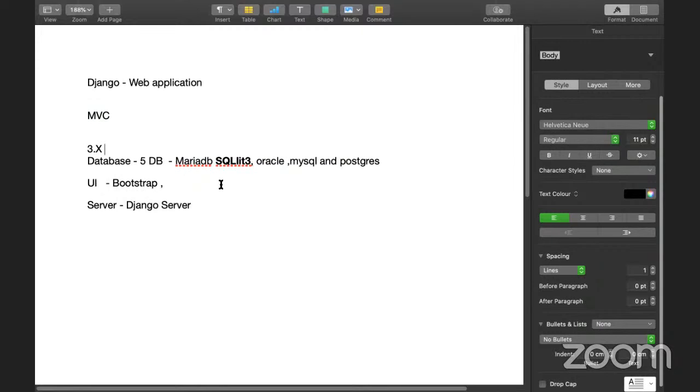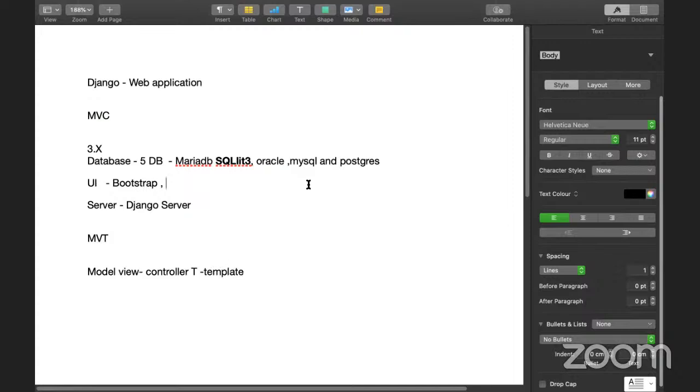Let me start with this: in Django we follow something called MVT instead of MVC. Here we have the model and view and controller, but instead of the controller, the view acts as the controller, and T is actually a template.